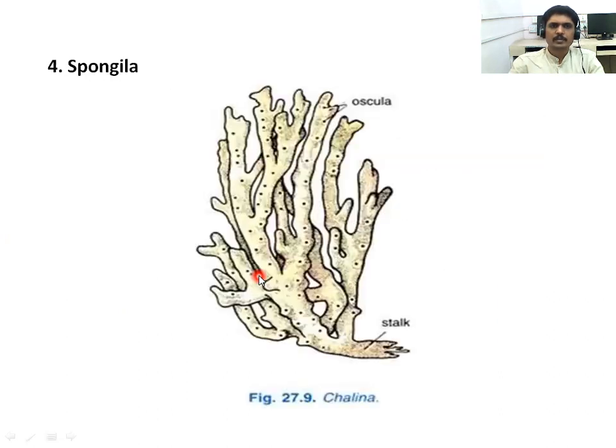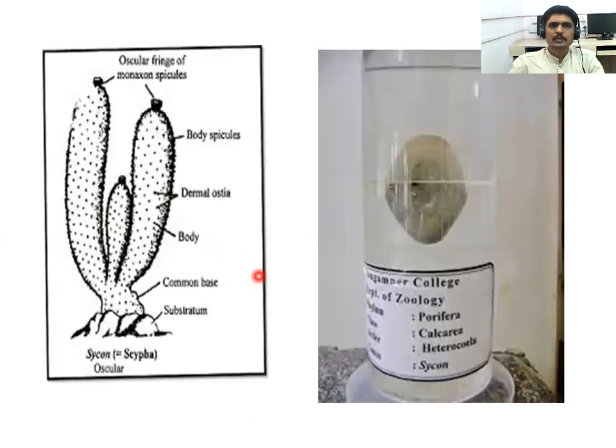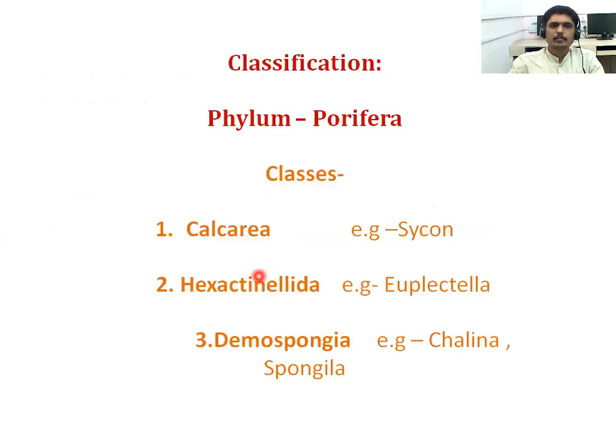So in today's practical we discussed the phylum Porifera and its four examples. The phylum Porifera is classified into three major classes: Calcarea, Hexactinellida and Demospongia. The example of class Calcarea is Sycon, of Hexactinellida is Euplectella, and of Demospongia are Chalina and Spongilla. So today's practical we discussed the phylum Porifera.